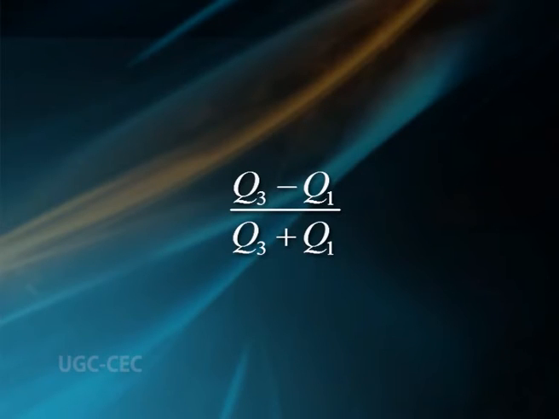Q3 minus Q1 divided by Q3 plus Q1 is called the coefficient of quartile deviation. MD divided by AM is coefficient of mean deviation, MD from mean, etc.